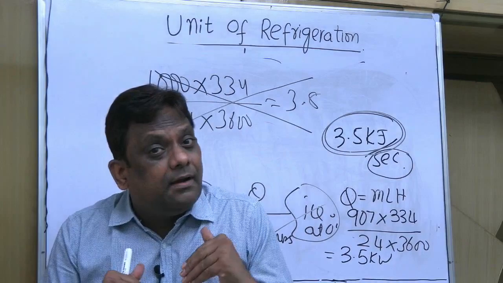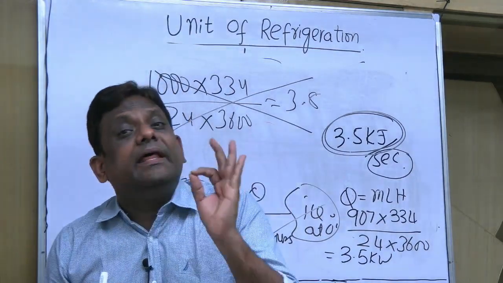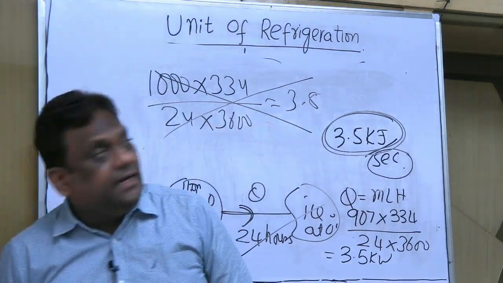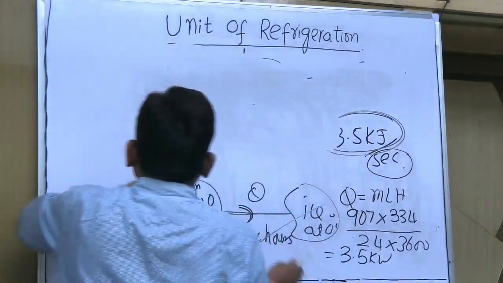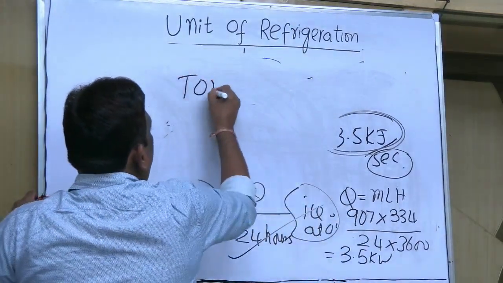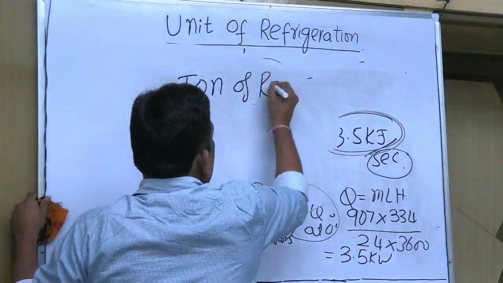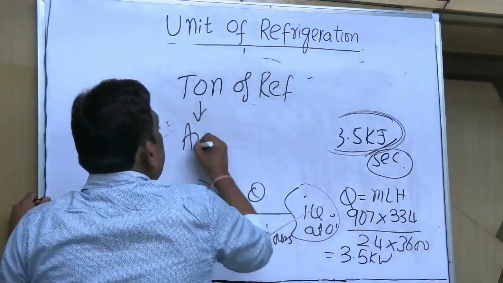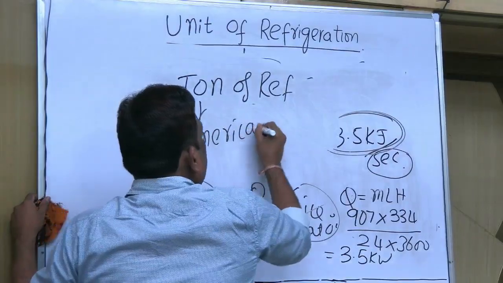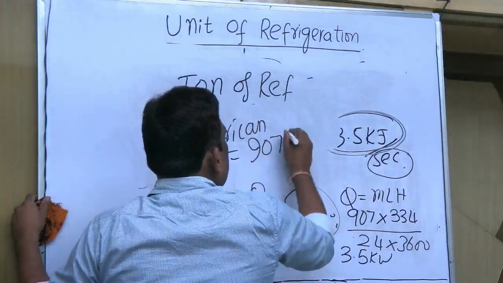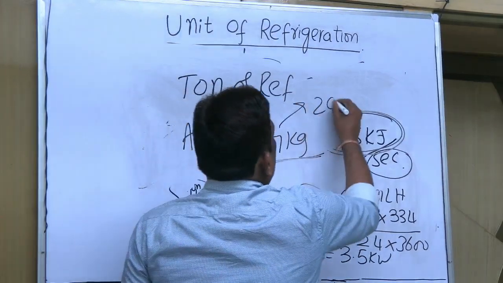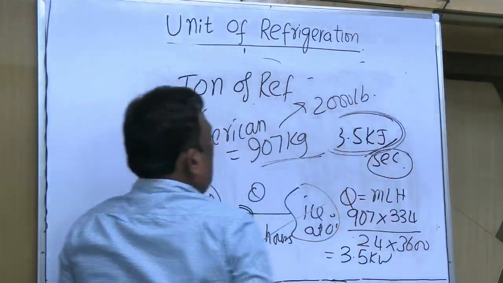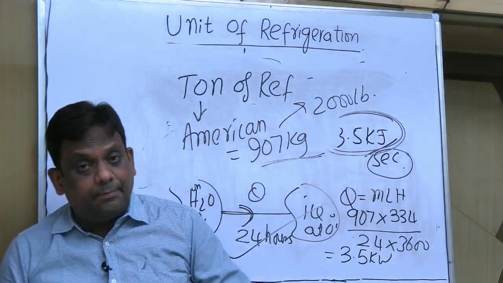But which mass are we taking here? American ton. That's why when I write ton of refrigeration, we should write TON, because I'm taking American ton, which is 907 kilogram, or we can write it as 2000 pounds. So we are not taking British ton.